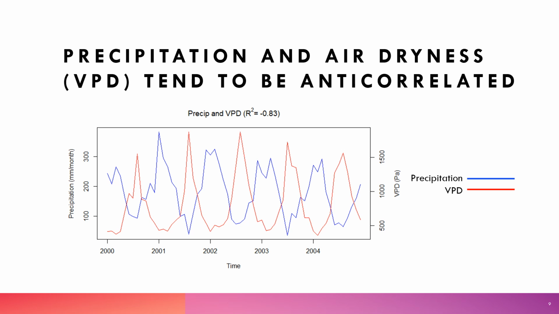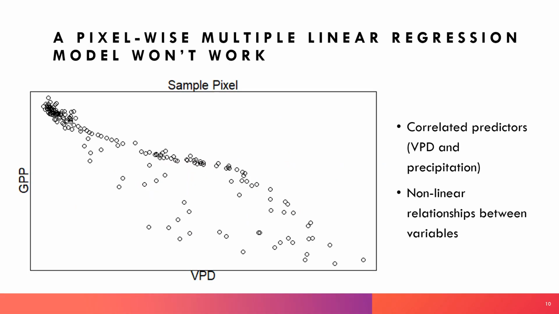Correlated predictors in a linear regression model can create huge problems when trying to interpret model output. But there was actually a second reason as well, and that is the influence of precipitation and air dryness in photosynthesis. It isn't linear. So that's what this figure here is showing. It's the relationship between GPP and VPD for a sample pixel in the Amazon rainforest from the CESM model. And as you can see, this is not a linear relationship. So again, a pixel by pixel linear regression model was not going to work here. And so to address both of these issues, we turned to machine learning.